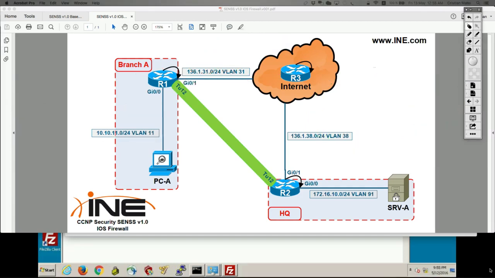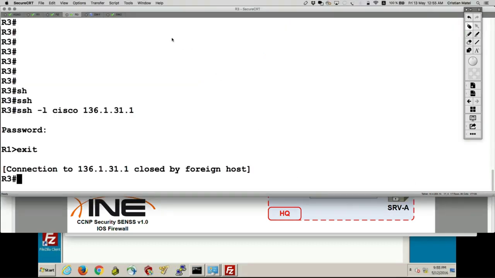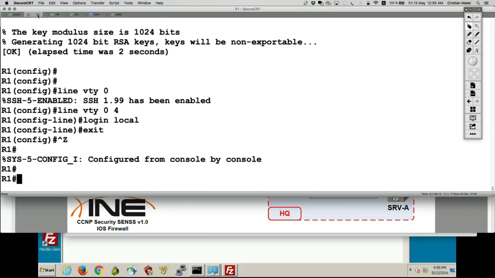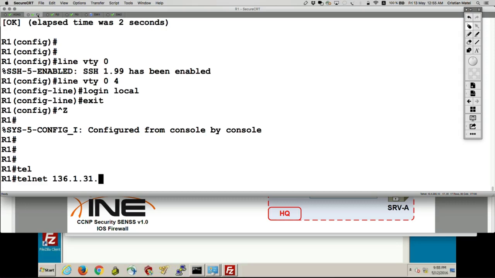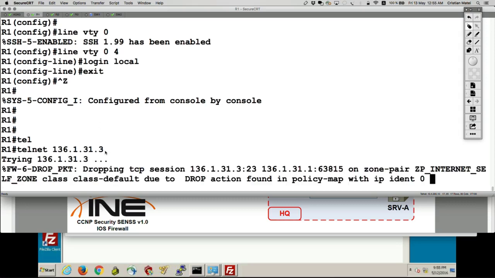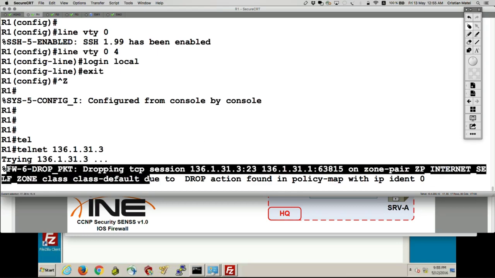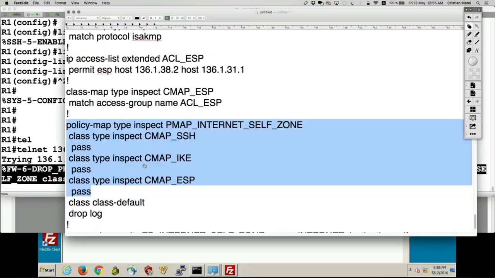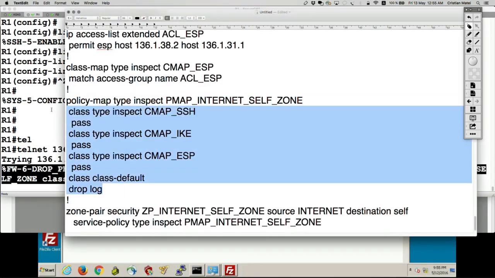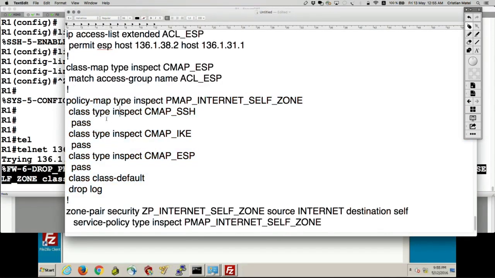If we go on router 1, I should not be able to telnet router 3. There we go. Because return traffic matches on the class default, as expected. Because in my internet to self zone policy, I pass only SSH, IKE, ESP, but not a return of a telnet.